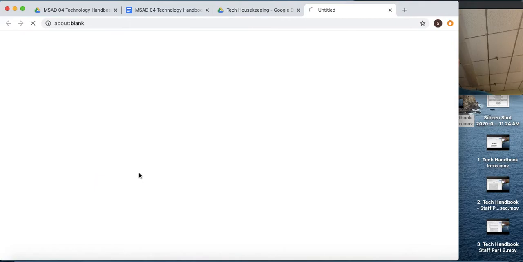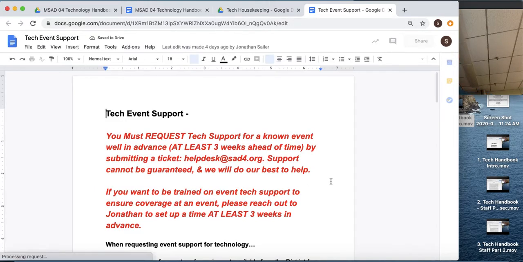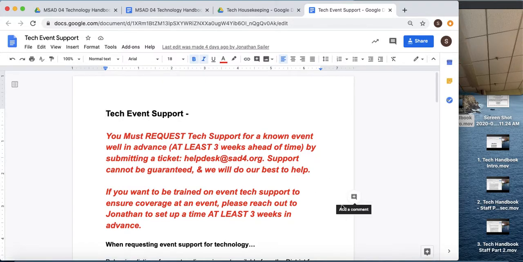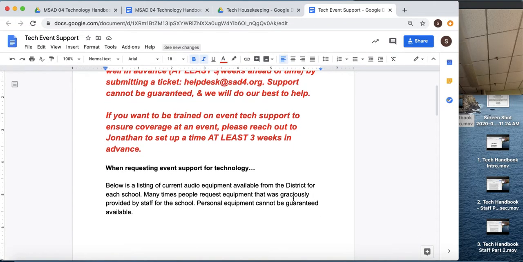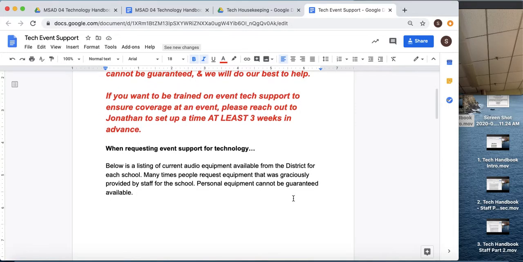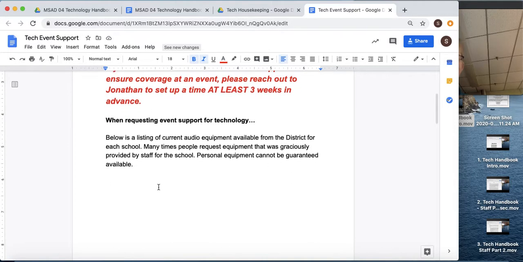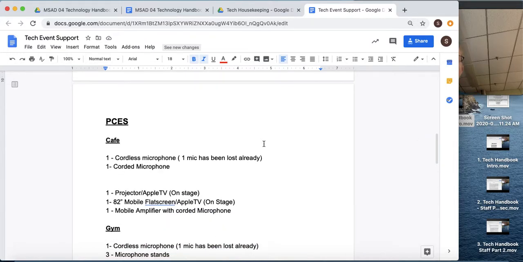All right, tech event support. This is very important because sometimes you need support at a tech event. Okay, so we ask for 3 weeks of lead time, if possible. Not always possible. We understand that, but we do try for 3 weeks. And then in this document, you will find a listing of current audio equipment available from the district for each school. Okay, and then sometimes we brought personal equipment in, but we can't really guarantee that's available. This is what is available.